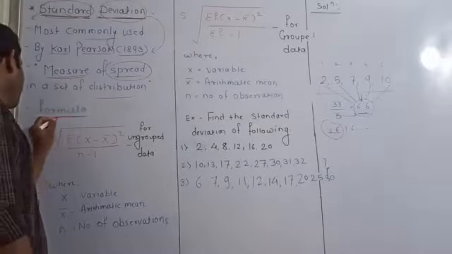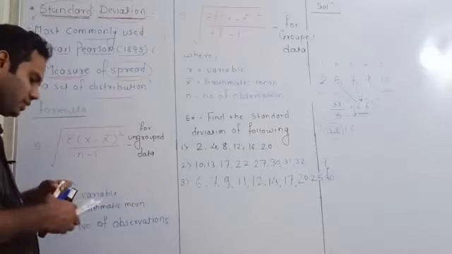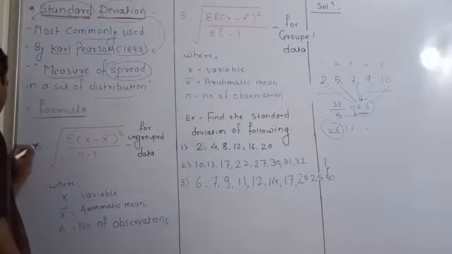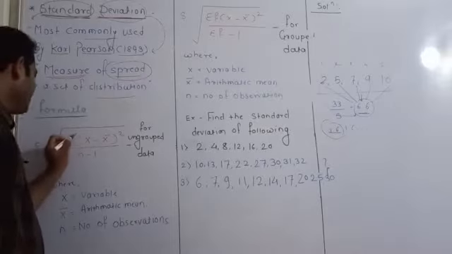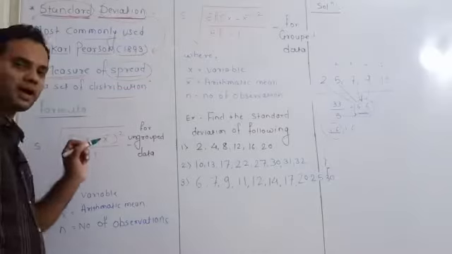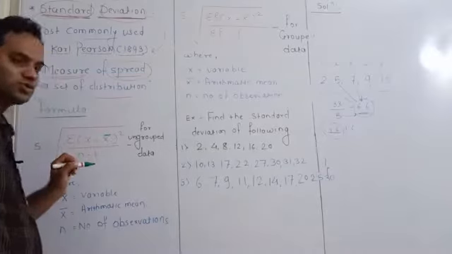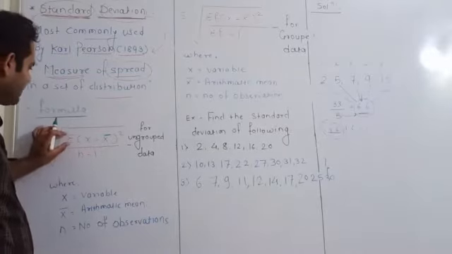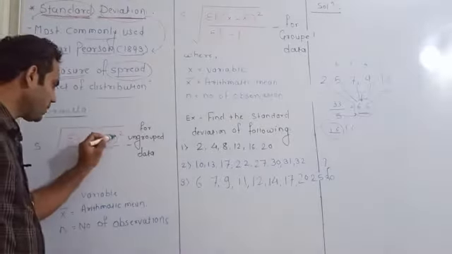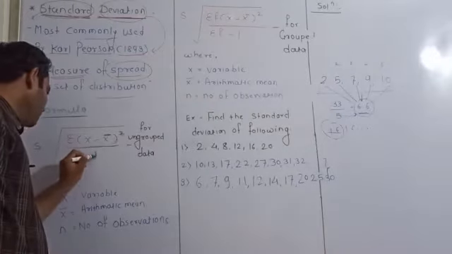So the formula for standard deviation, you can see here, is the standard deviation of a sample, denoted by S, and it is given by the square root of the summation of (x minus x bar) whole squared, upon n minus 1.